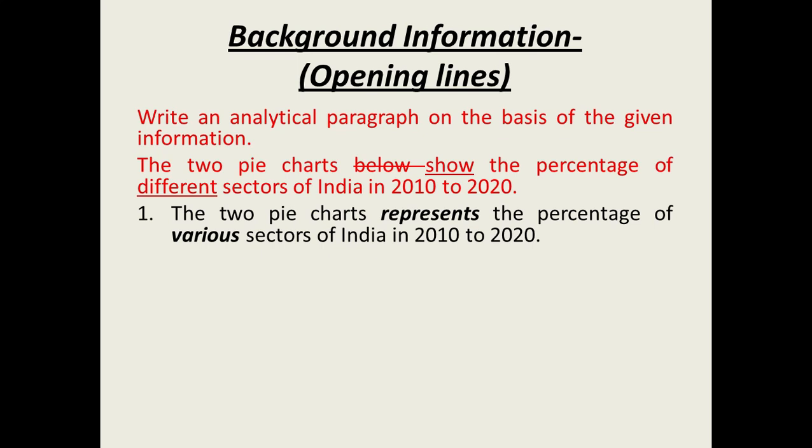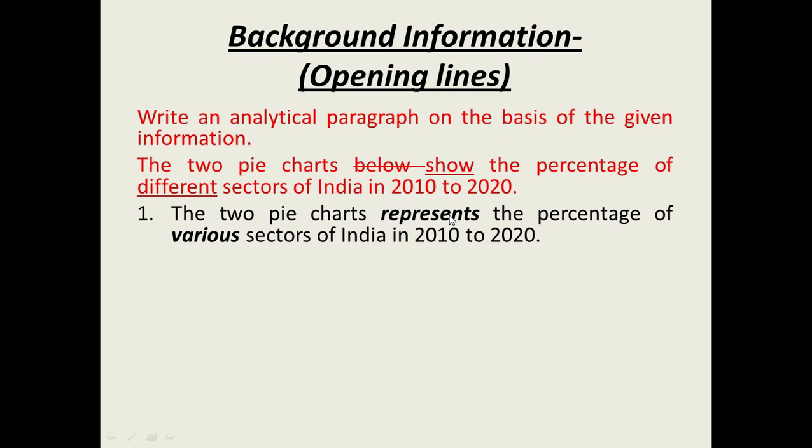Now we have this question here, isn't it? The two pie charts below show the percentage of different sectors of India in 2010 to 2020. So see here, you have to begin in the same way, the two pie charts. If it were a bar graph, or a map, we would have written in the same way. But here it is a pie chart, so we are writing the same thing here. The two pie charts. Now there's no need for the word below, so we haven't used it.